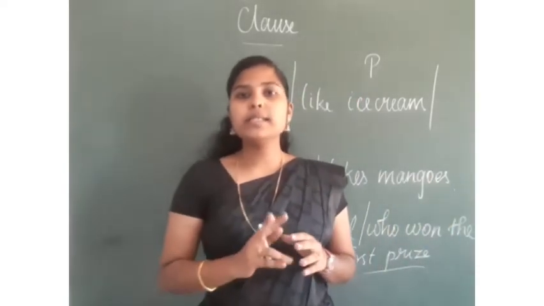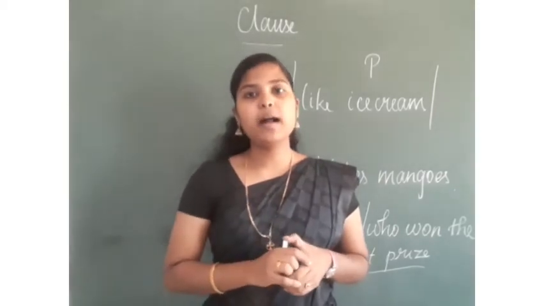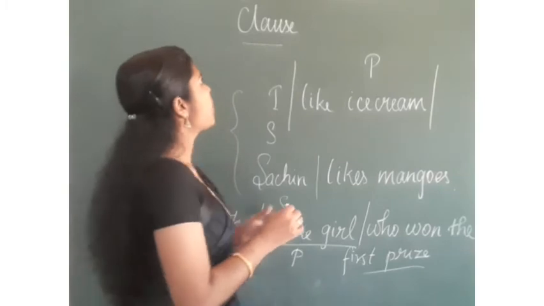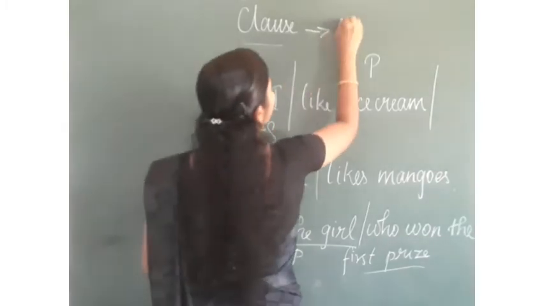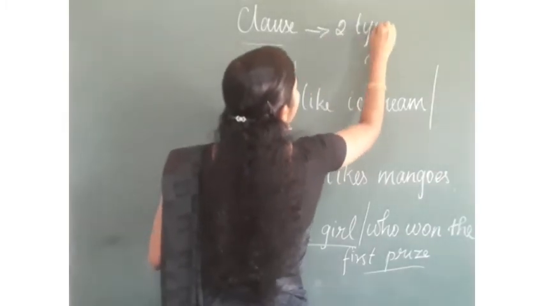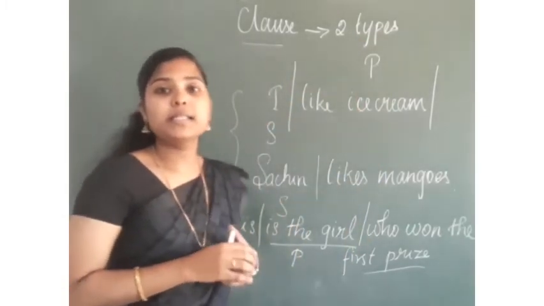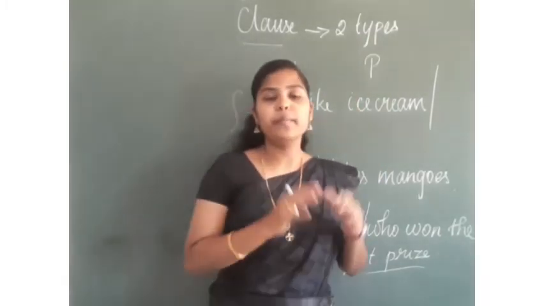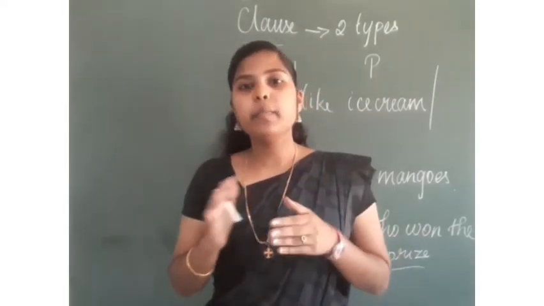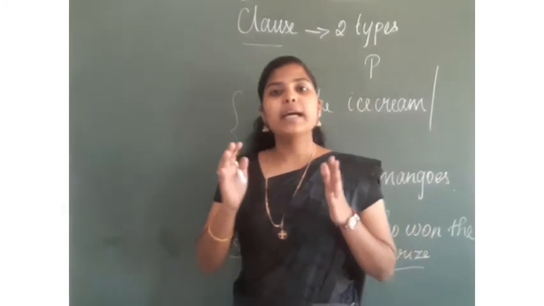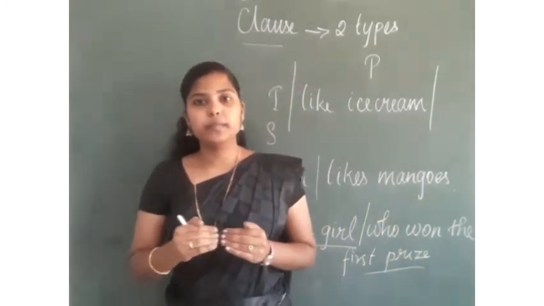And this clause is divided into two types: main clause and subordinate clause. This main clause can stand on its own.